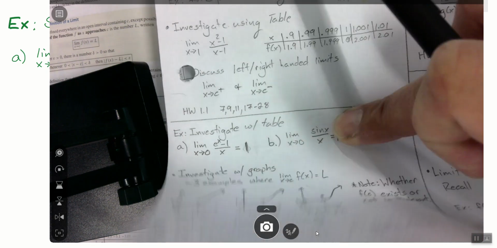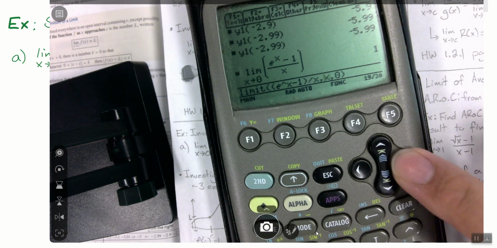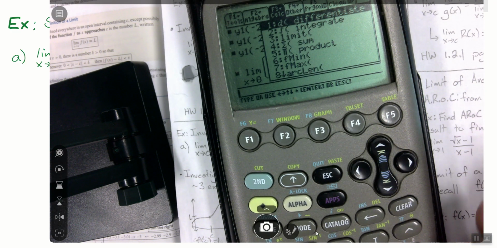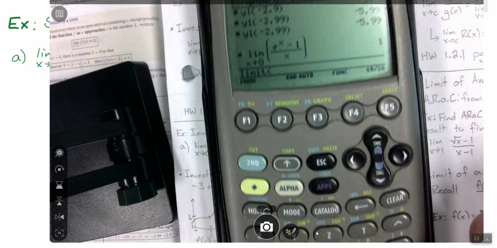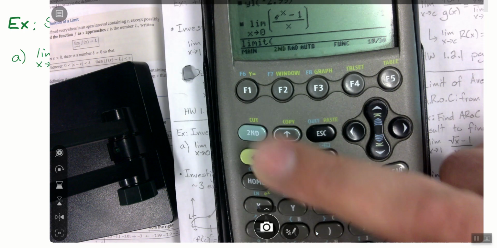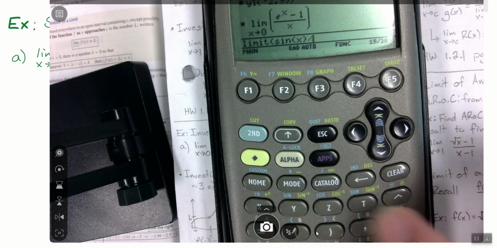Seconded. Just in case, I'm just going to use this one. If we're just doing sine x over x, and I'll just clear it all out, we'll go ahead and go calculus. We'll do a limit at number 3, and it's sine x. Where on earth is my sine button? Second y. It's right here. So sine of x, close the argument, over x.